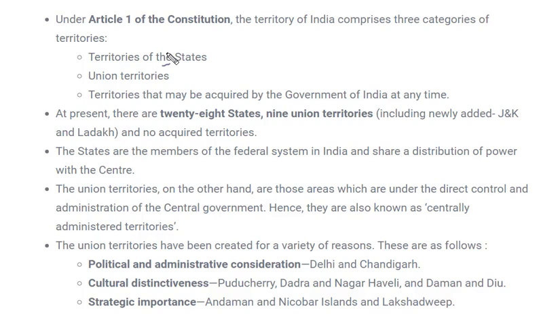At that time, at the beginning, the Indian states were divided into categories. They were not just divided into territories and states, it was divided into 4 categories, and those were A, B, C and D types. If we take an example of C type, it was Delhi, and if we take an example of D type, it was Andaman and Nicobar.